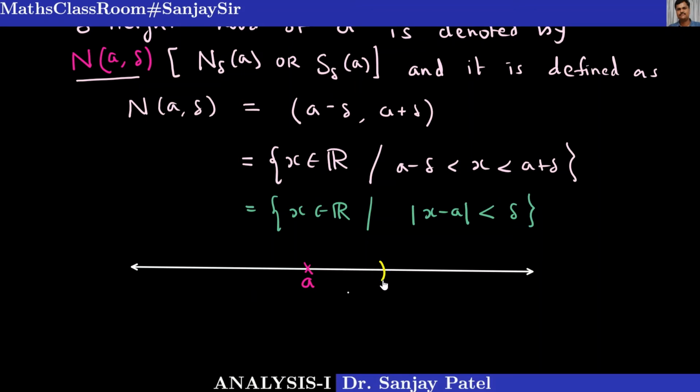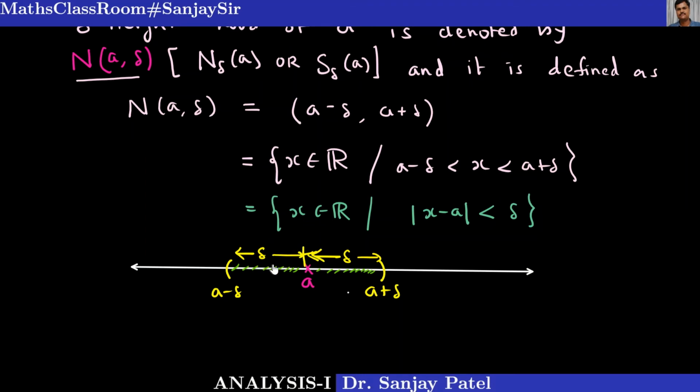Say suppose this is a plus delta, that means this distance is delta. If you subtract delta, suppose I get a minus delta somewhere here. So again this distance is delta. So our delta neighborhood is nothing but the set of points lying between a minus delta and a plus delta, including the point a.